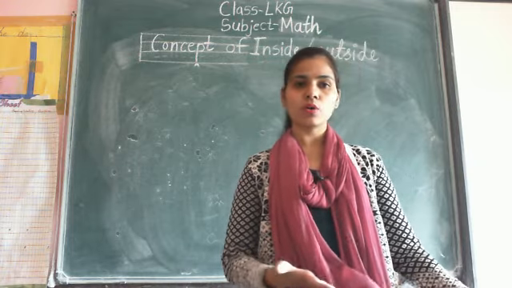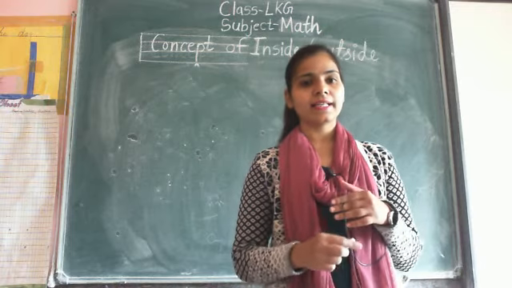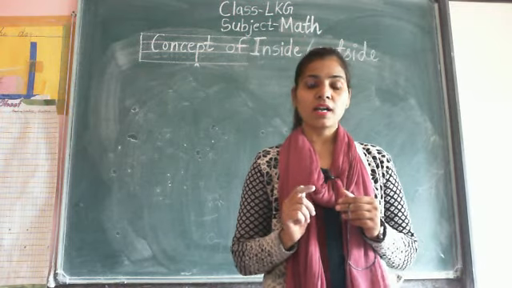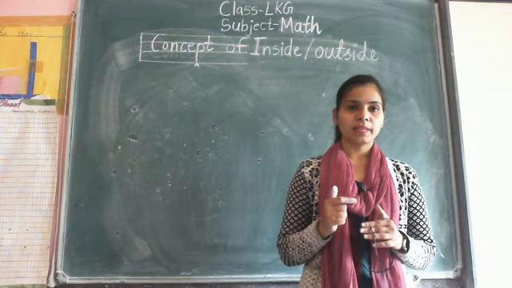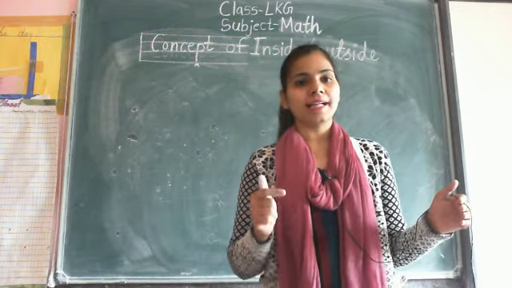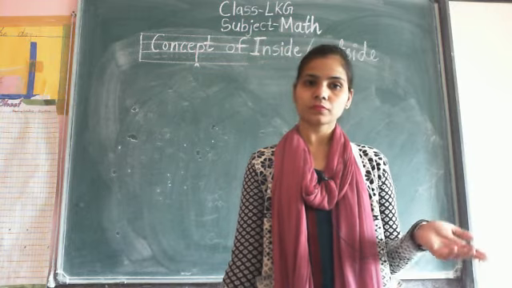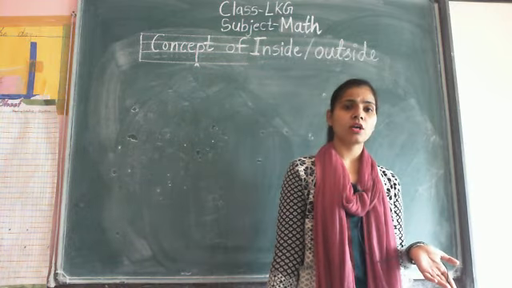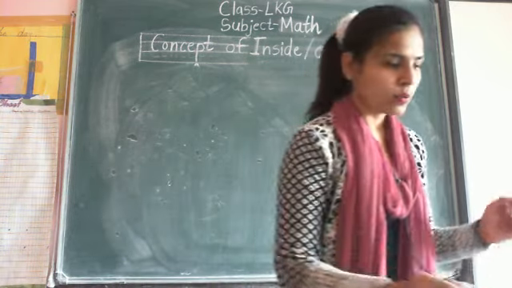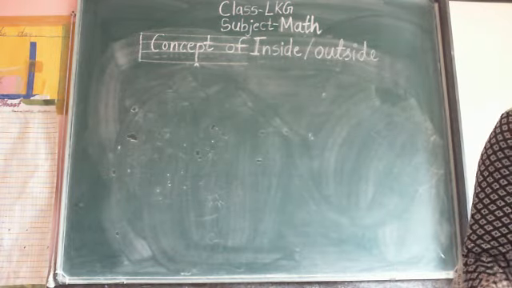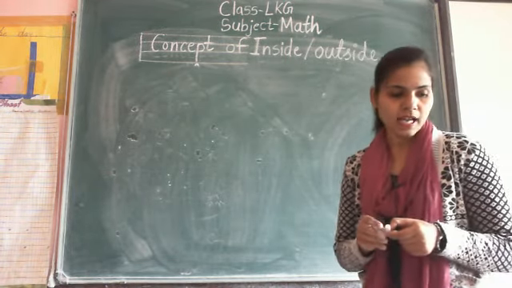Okay, अभी आप कहाँ हो? घर के अंदर हो, that is inside the home. जब आप पार्क में जाते हो प्ले करने, स्कूल जाते हो, that is called outside the house. So understand the concept of inside and outside. Take one example for inside and outside.